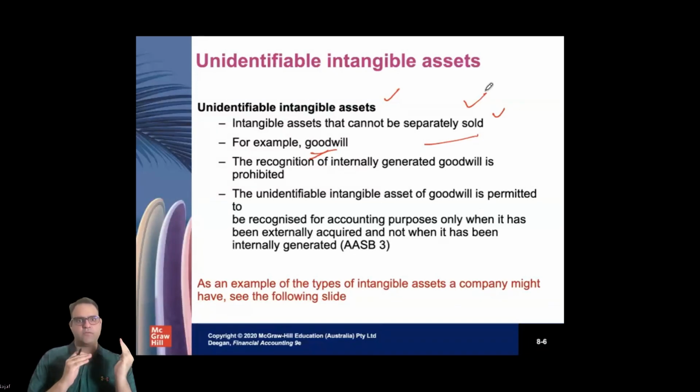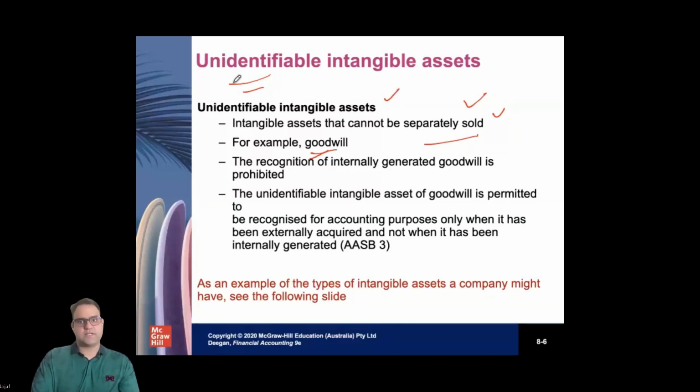You cannot separate goodwill from a business. Therefore, they are called unidentifiable intangible assets, although you know the value of this goodwill is very high. You cannot sell it separately, so it's an unidentifiable intangible asset.